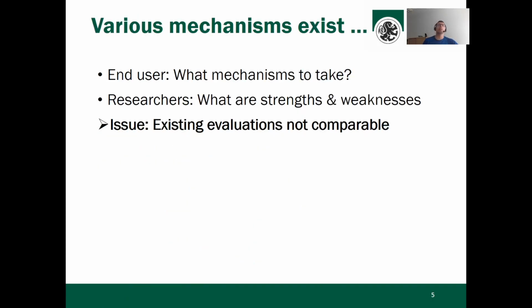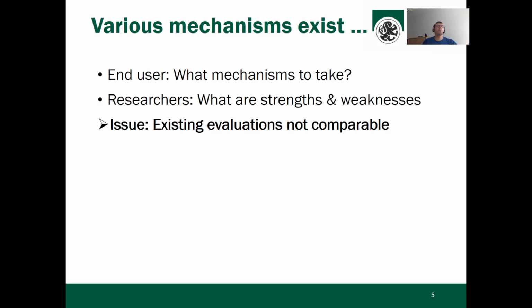Now this is a starting point for this submission, because this is a very general framework and you could design a lot of mechanisms which cleverly somehow distribute the budget, and that is what happens in practice. And now as an end user, one faces the question, which of the numerous mechanisms should I actually take? Or as a researcher, what is the current state of the art or common strengths and weaknesses of existing mechanisms?